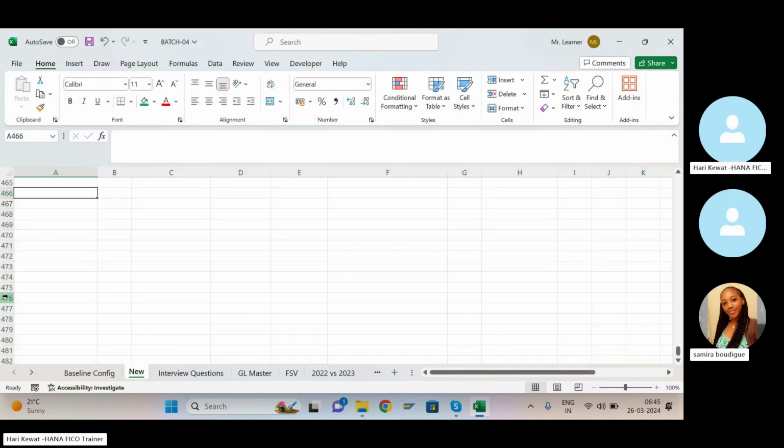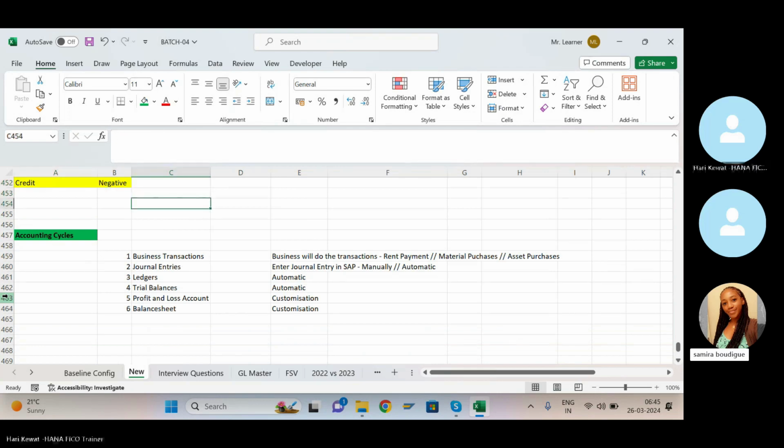So this is your customization. You have to talk with the business whenever you are designing their profit and loss statement. You have to talk with them. Okay.